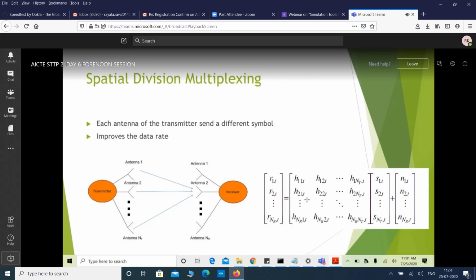What is H11? It is the channel coefficient from the first antenna of the receiver to the first antenna of the transmitter. What is H12? H12 is the channel coefficient from the second antenna of the receiver to the first antenna of the transmitter. What is H1NT? The channel coefficient from NR.